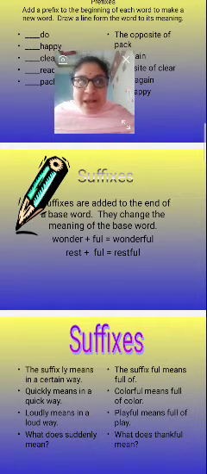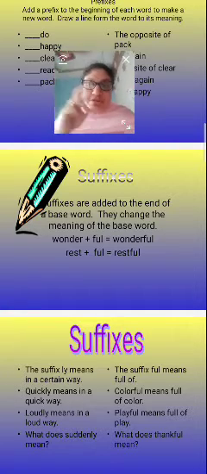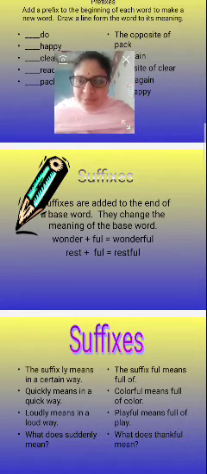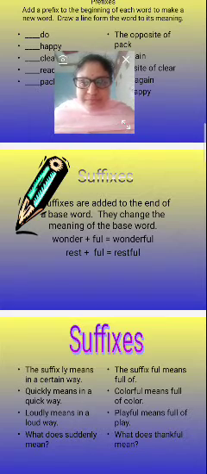Wonder, I wondered by seeing that. This flower is very wonderful. Restful, I want the restful. So the word is changing and the meaning is also changing.